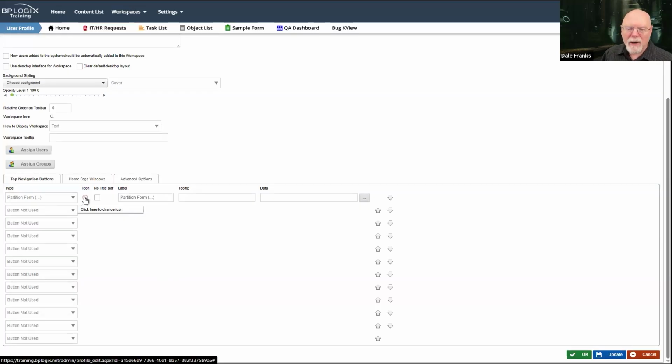And if I wanted to give it an icon, I could do that. If I didn't want it to show up with a title bar, which is not as relevant in version 6 as version 5, I could check that. This is the label. This is what will actually show up in the dashboard.